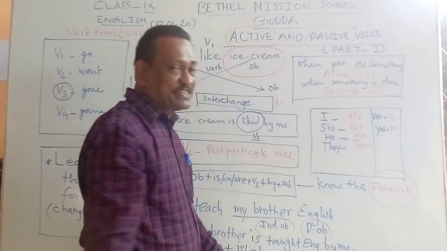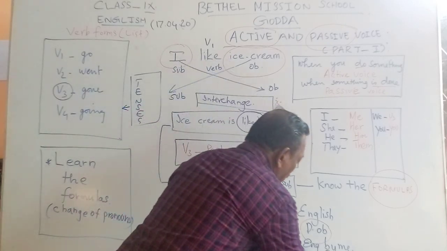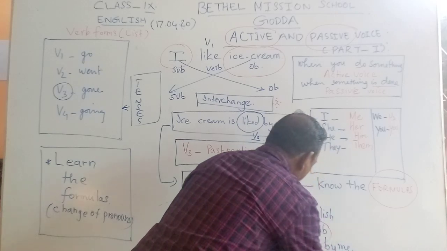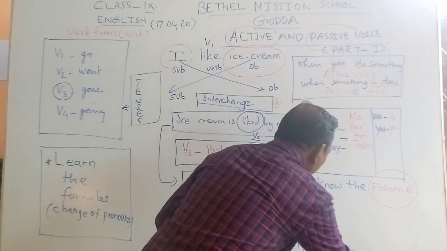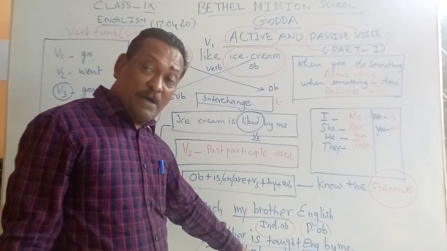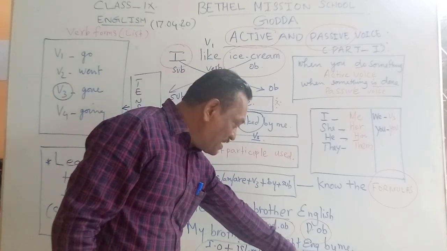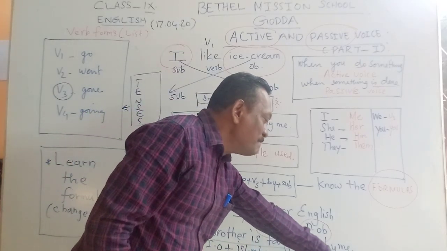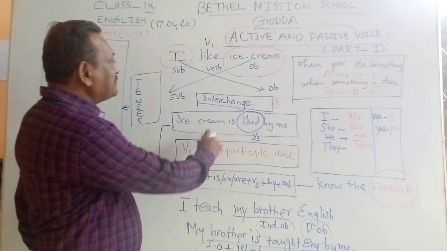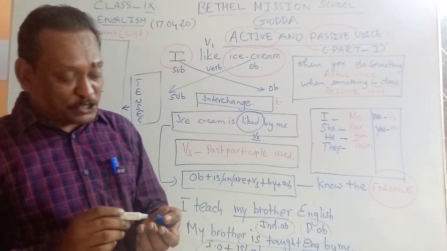Remember, this formula is important. The direct object comes after the past participle, followed by by, and then finally you have the subject here. I repeat the formula. Indirect object comes first, followed by the helping verb, then the past participle, then the direct object, by plus the subject. This exactly is the formula for a sentence which has an indirect as well as a direct object.